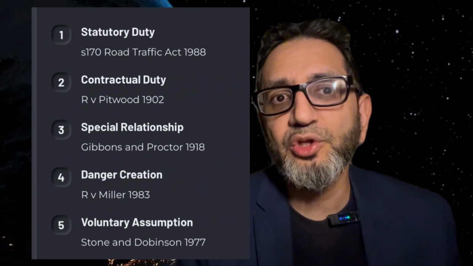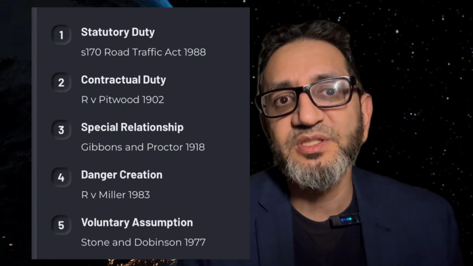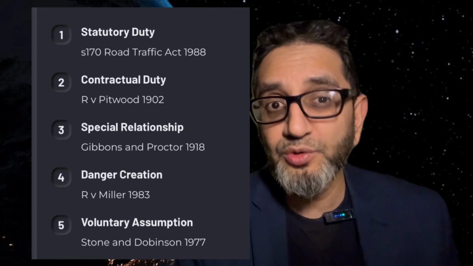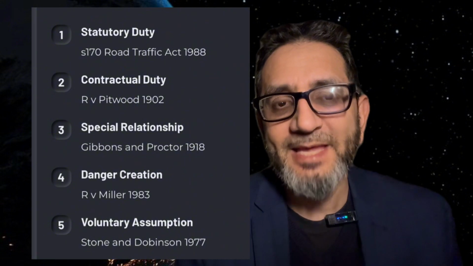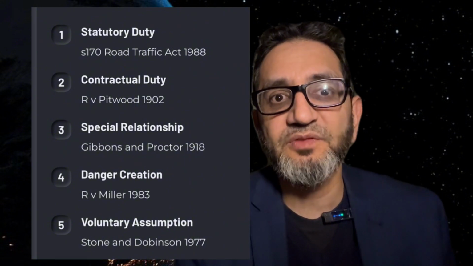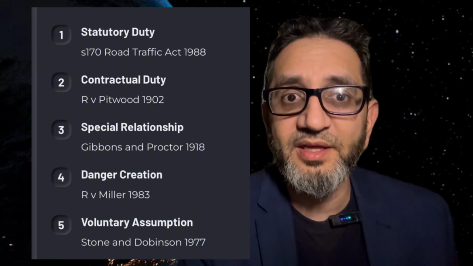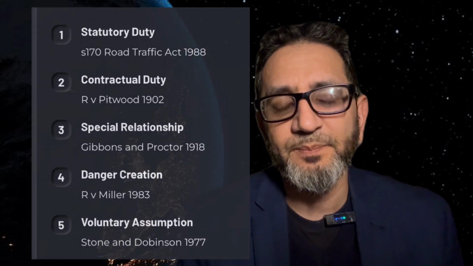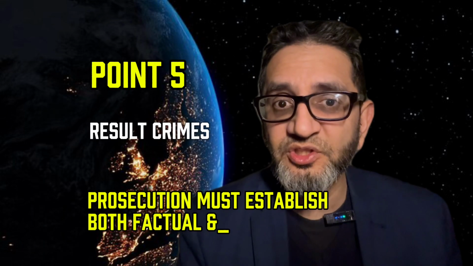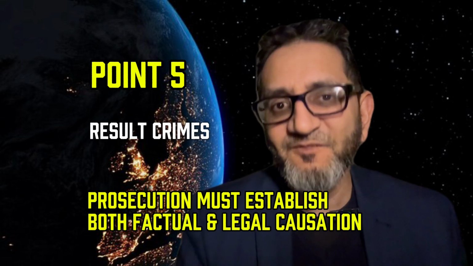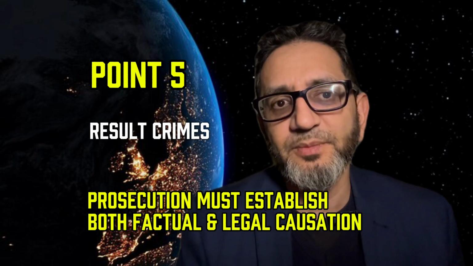3. A special and close relationship, as per the case of Gibbons and Proctor. 4. A duty to avert a danger created, as per the case of R versus Miller. And 5. A duty arising out of a voluntary assumption of care for another, as per the case of Stone and Dobinson. Point 5. For result crimes, the prosecution must prove or establish both factual and legal causation.